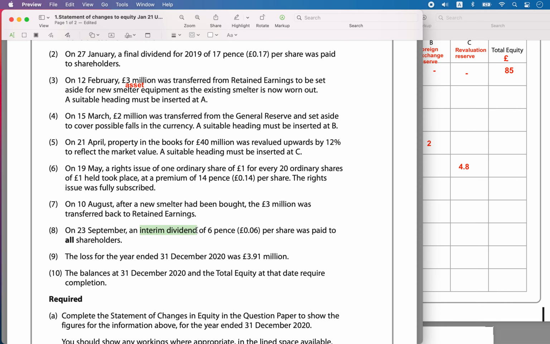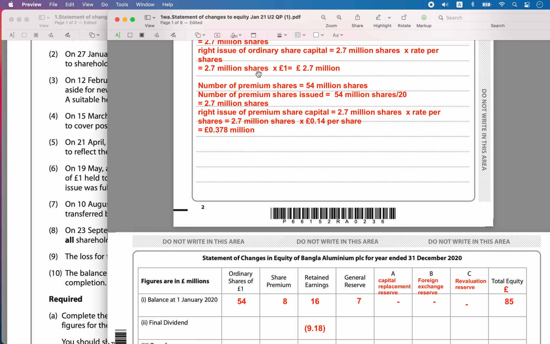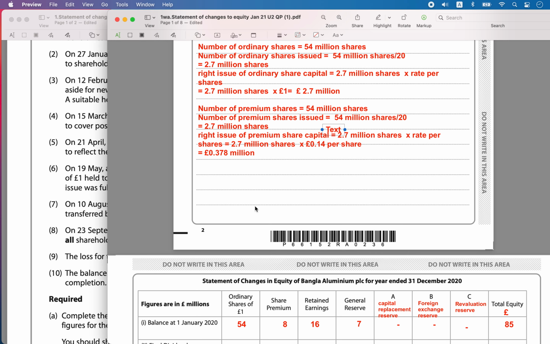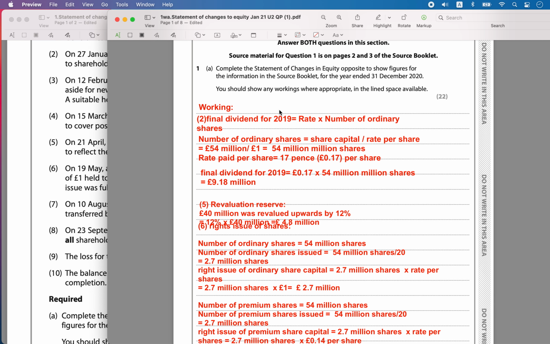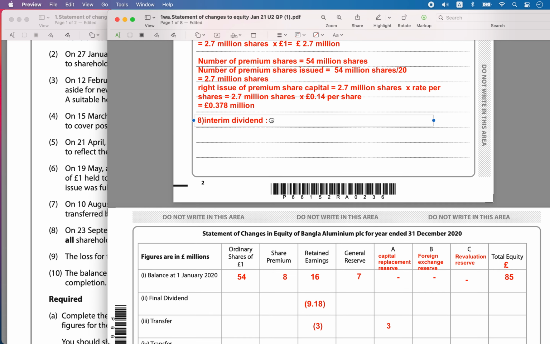Then on 31st September, an interim dividend of 6 pence per share was paid to the shareholders. So let's calculate the interim dividend. The interim dividend is calculated with the same formula as the final dividend: the rate times the ordinary shares issued.